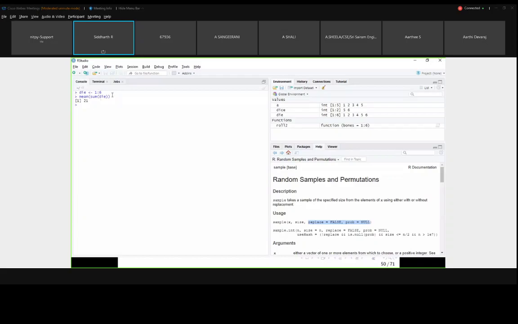First, I will tell you how this function will work. First it will replace the die value with this 1 to 6. Then it will do the sum function. So 1 plus 2 plus 3 plus 4 plus 5 plus 6, that is 21. And this 21 will be given to the mean function. As it is a single value, the mean value will be the same value, 21.